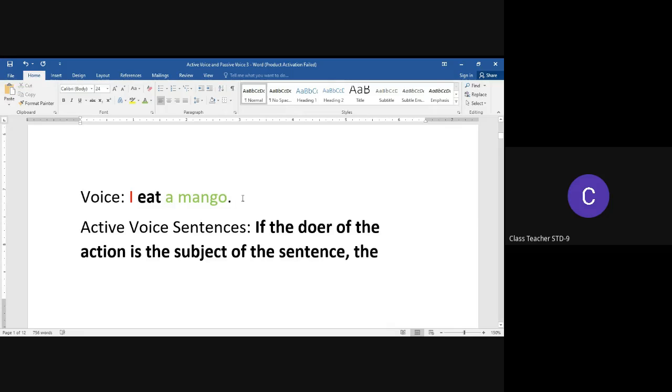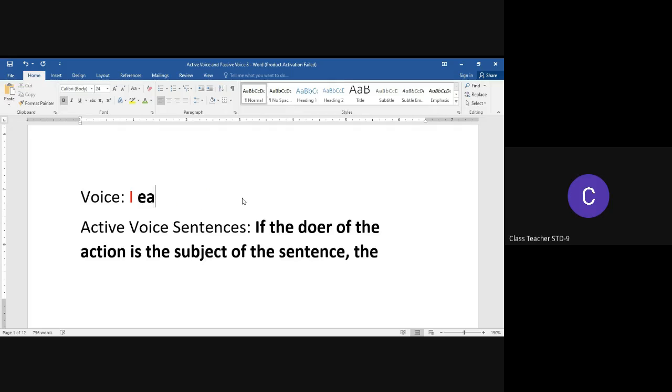Similarly, in passive voice, we check if the action done must have a doer, right? That doer or the agent, is it the subject of the sentence or is it the object of the sentence?